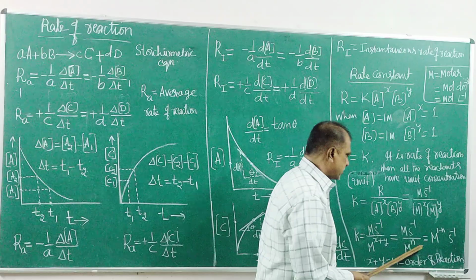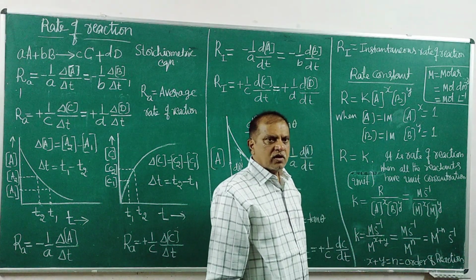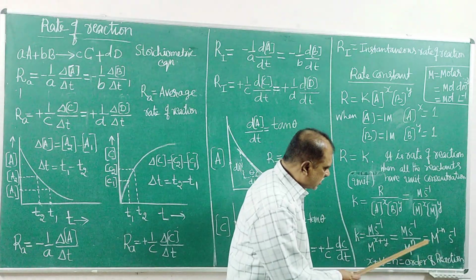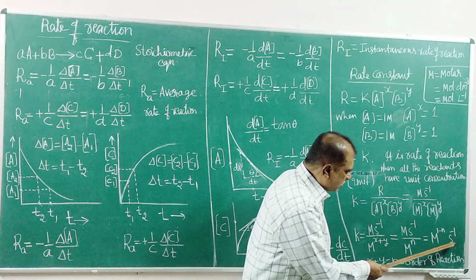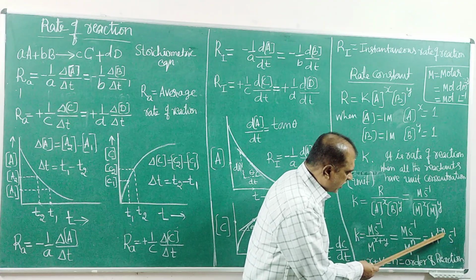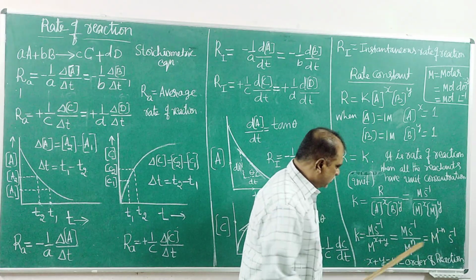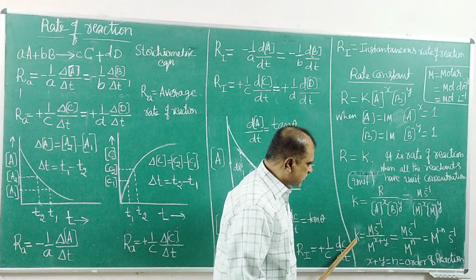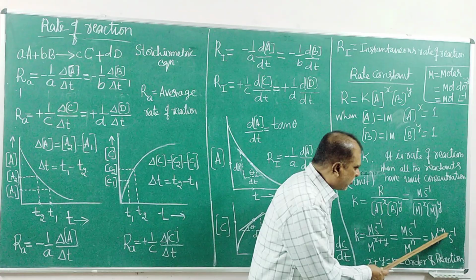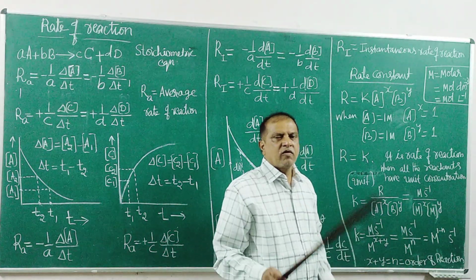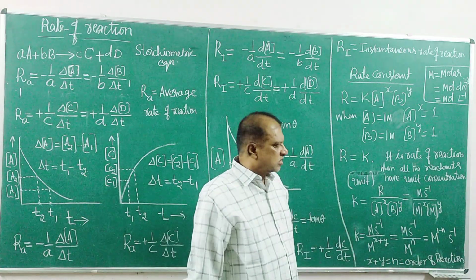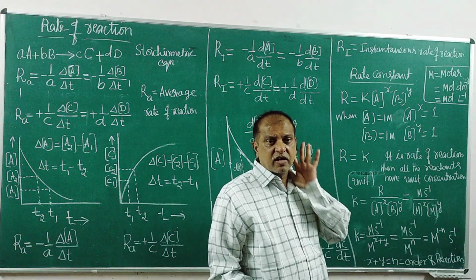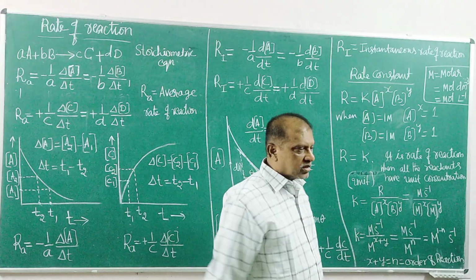Unit of rate constant. So this unit of rate constant, you look at that, molarity and time. It also carries the value of n, which means the order of reaction. So the unit of rate constant depends on the order of reaction. For different orders, we have different units of rate constant. Let us see later what the units for rate constants are for different orders of reaction. So with this, let us finish it off.